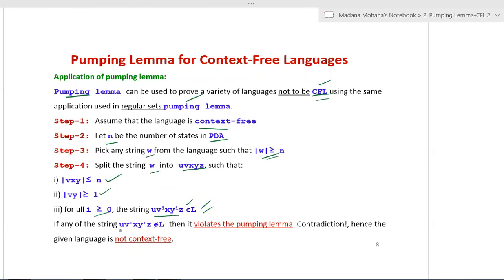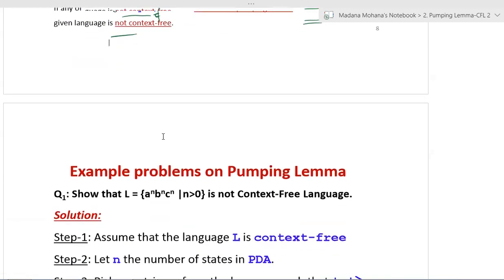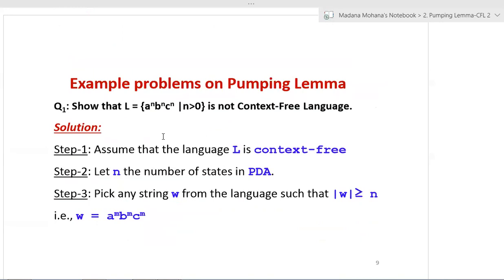Suppose any of the strings U, V power i, X, Y power i, Z does not belong to L, then it violates the condition of the pumping lemma. Then contradiction, our assumption is false. Hence, the given language is not context-free. So like that, we have to prove that a language is not context-free using the application of the pumping lemma for context-free languages. Now let us see one example problem.